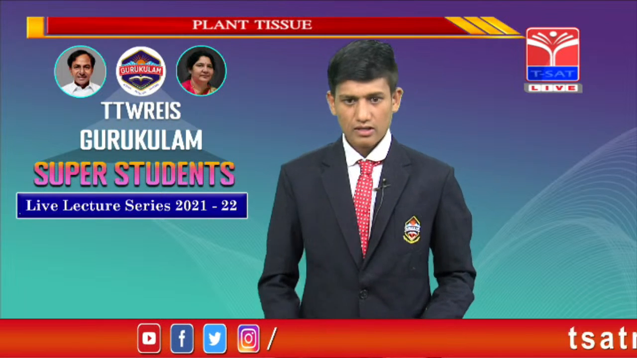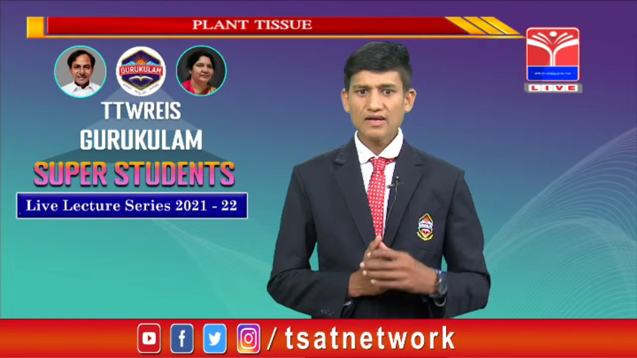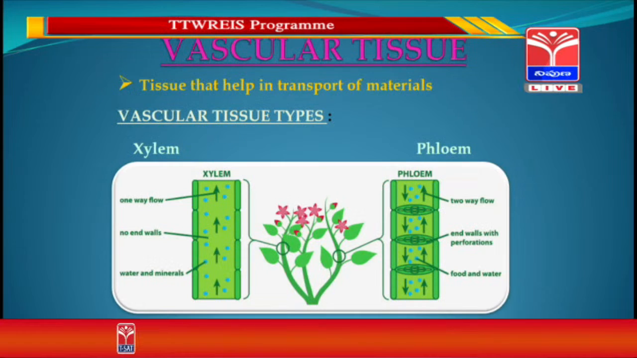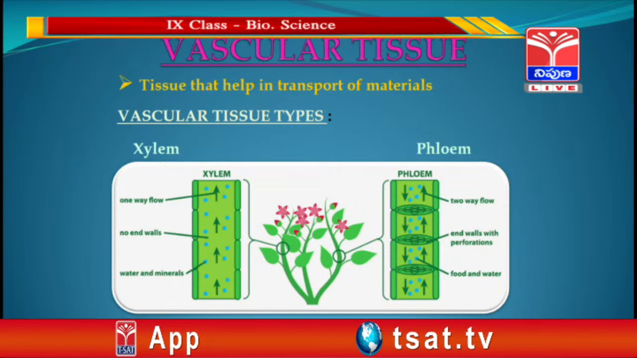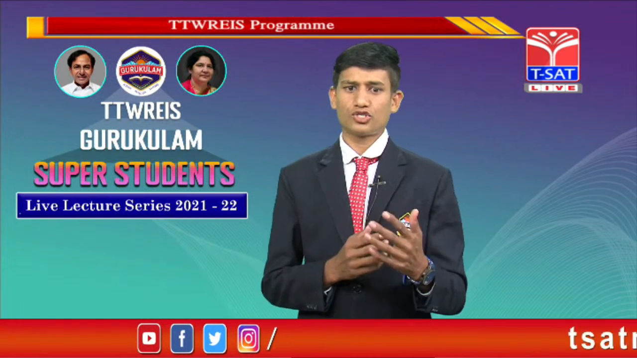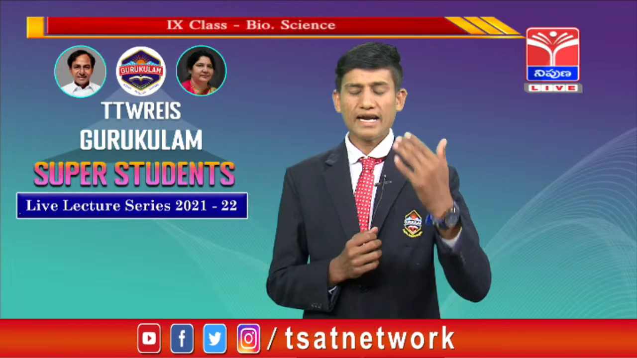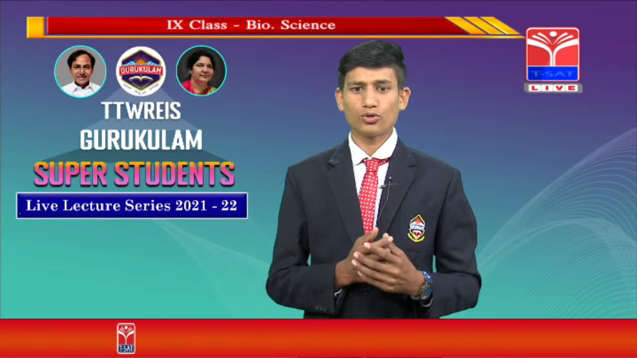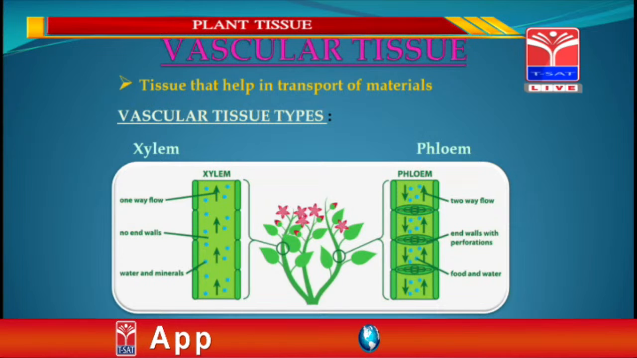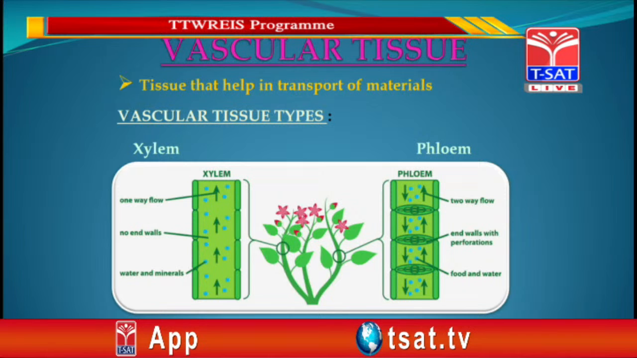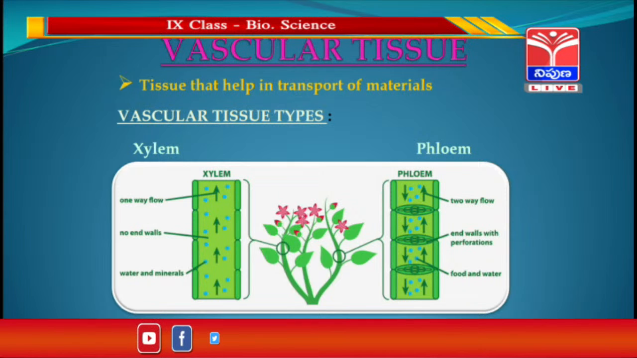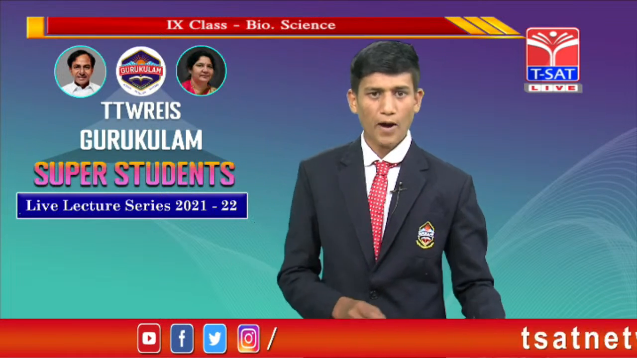And the last tissue, that is vascular tissue. The tissues that help in the transportation of materials are known as the vascular tissue, and it is also known as the transporting tissue. The vascular tissue consists of xylem and phloem. Xylem transports the water and the salt materials from the root to the plant parts.